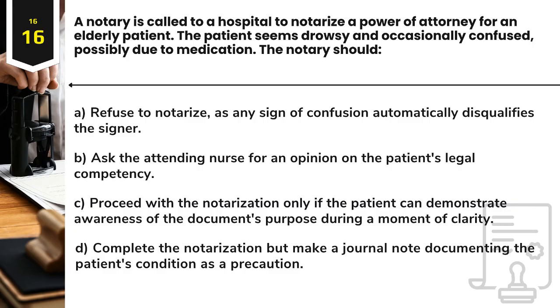The patient seems drowsy and occasionally confused, possibly due to medication. The notary should A. Refuse to notarize, as any sign of confusion automatically disqualifies the signer. B. Ask the attending nurse for an opinion on the patient's legal competency. C. Proceed with the notarization only if the patient can demonstrate awareness of the document's purpose during a moment of clarity. D. Complete the notarization but make a journal note documenting the patient's condition as a precaution.